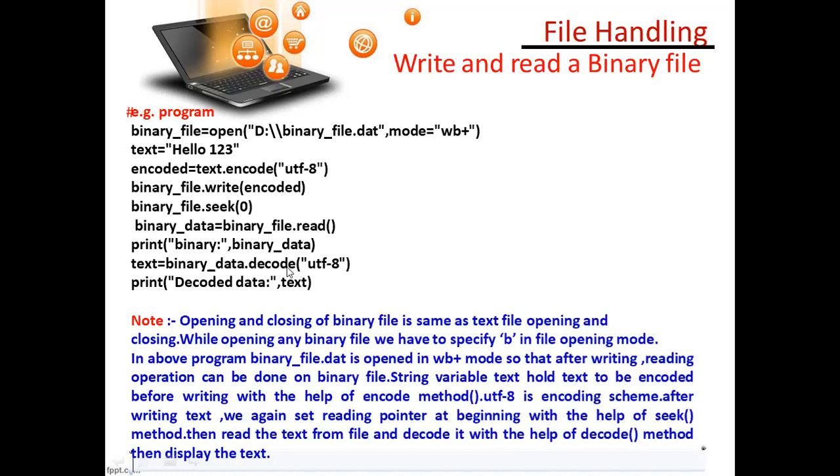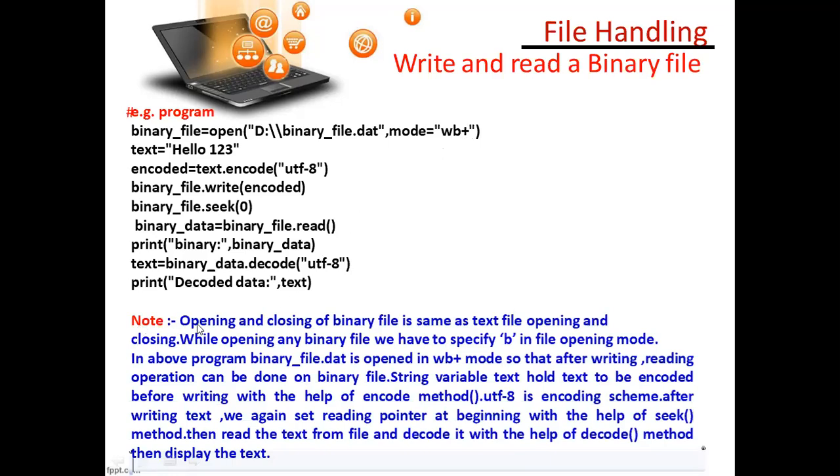It will again decode, and the same file you have to write here. It is a readable mode, and print the decoded data, and the text will be printed. So you have to remember it is similar to a text file. Just a little bit of difference: you have to write the extension with .dat, and you have to add the B alphabet with the binary. So all modes, read, write, append, everything you have to use, but you have to include B with the mode.